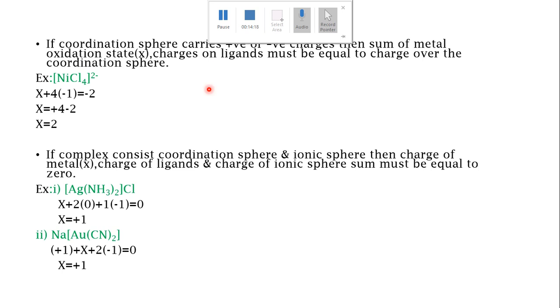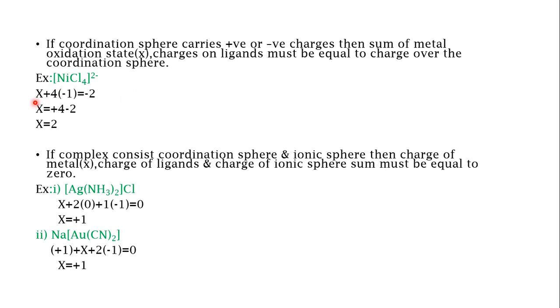Then if the coordination sphere carries a positive or negative charge, the sum of the metal oxidation state and the charges on the ligands must be equal to the charge over the coordination sphere. In the earlier case there was no charge on the coordination sphere, that's why we equated it to 0. But in this case, you have a charge of -2 on the coordination sphere. For example, consider [NiCl4]2-. You need to find the oxidation state of nickel, so consider that to be x.